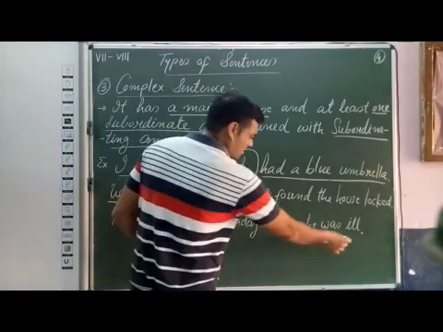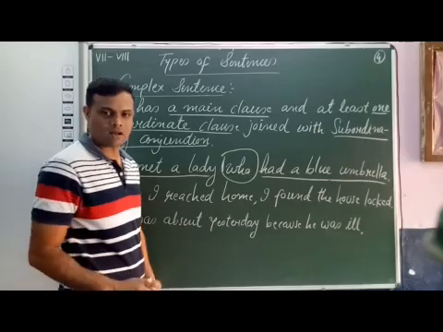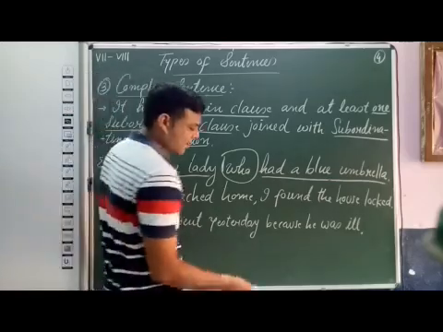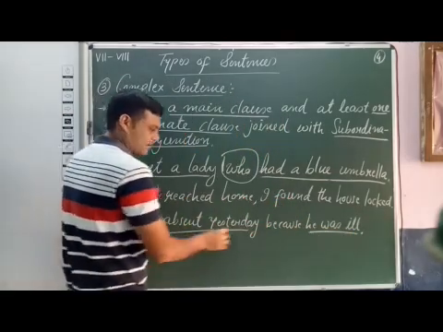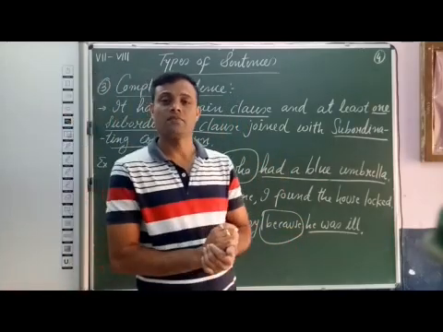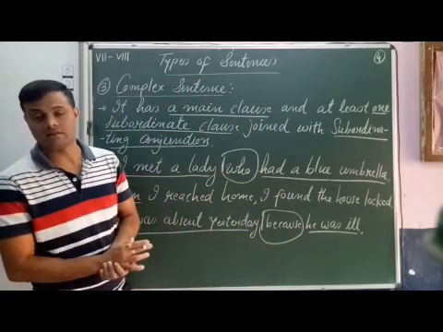So, he was ill, we can say it is a subordinate clause. He was absent yesterday is a main clause, and both the clauses are joined with conjunction because, and because is a subordinating conjunction. So this sentence is a complex sentence.